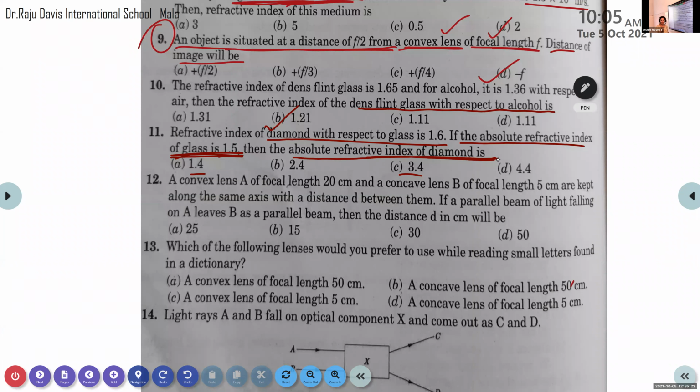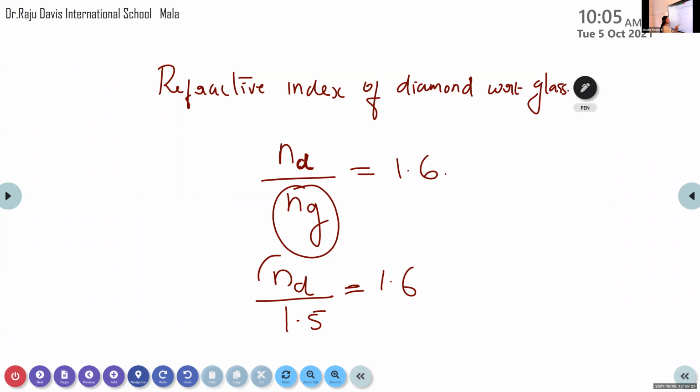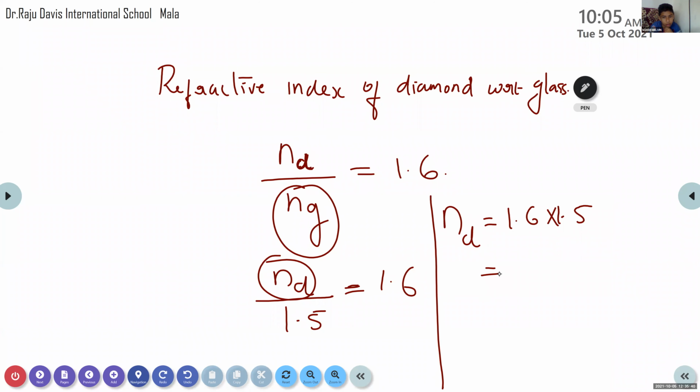We need to calculate the refractive index of diamond, that is ND. So from this equation, how can we calculate ND? ND is equal to 1.6 into 1.5, it is 2.4.